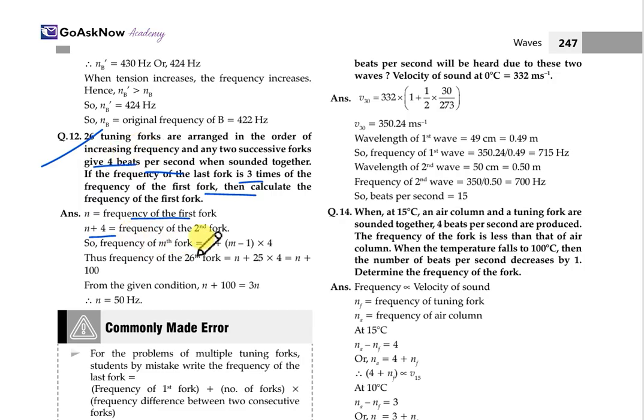So the frequency of the nth fork will be n plus (m minus 1) into 4. So the frequency of the 26th fork is equal to n plus 25 into 4, which is equal to n plus 100. We substitute the value. For the given condition, n plus 100 is equal to 3n. So the value of n we got is 50 Hertz.